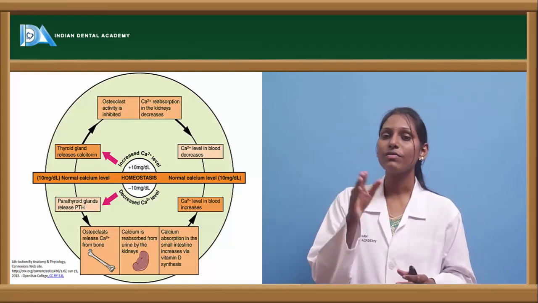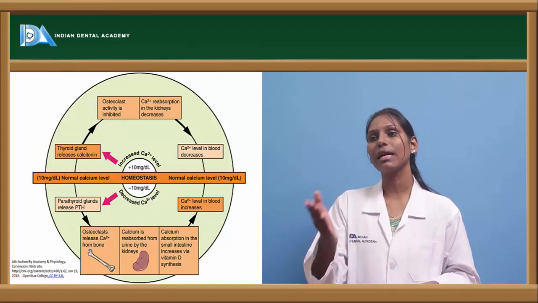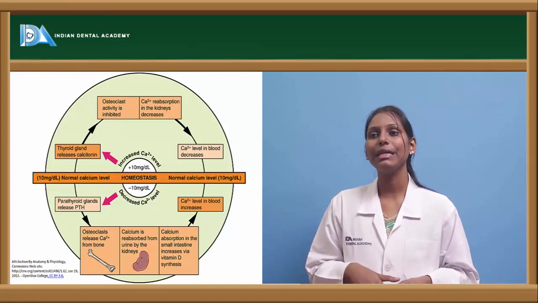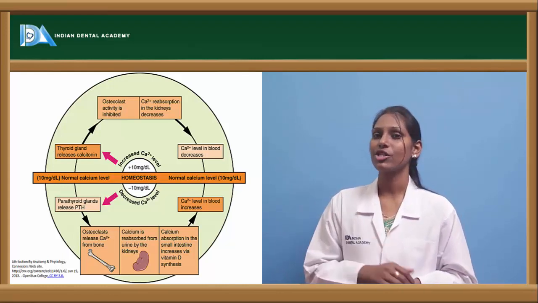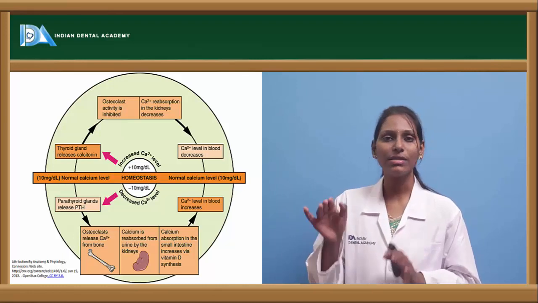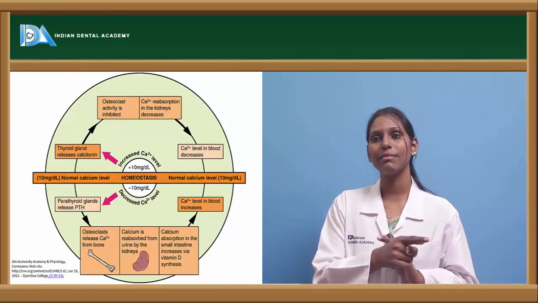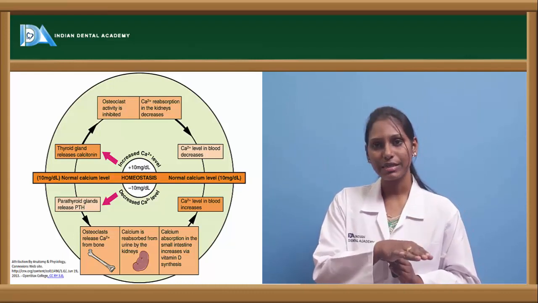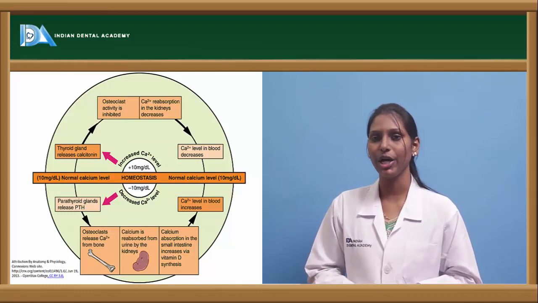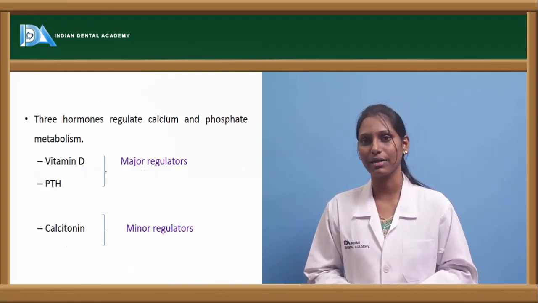Because of this, calcium from the bone and from the kidney is entering into the ECF, and also calcium absorption in the small intestine is increased because of vitamin D synthesis. There will be a calcium level increase in the blood again, leading to normal calcium level. Once the normal calcium level is reached, it will again go back with a biofeedback mechanism, giving a negative signal to the parathyroid gland, thus stopping the release of parathyroid hormone. This is the whole mechanism of how homeostasis of calcium occurs.